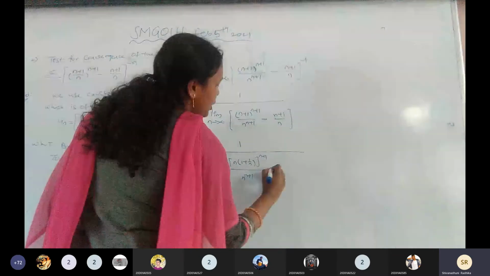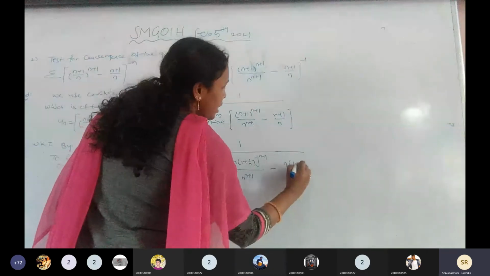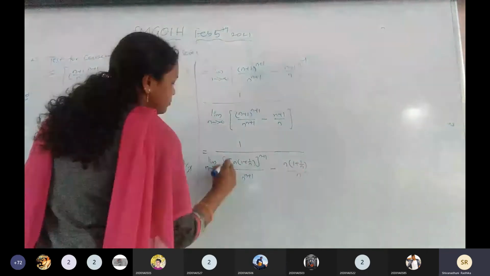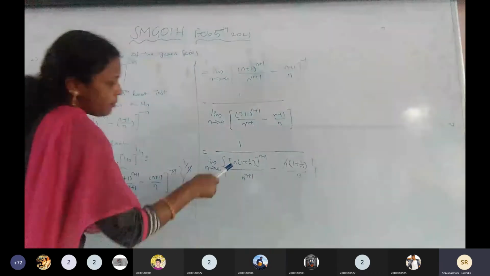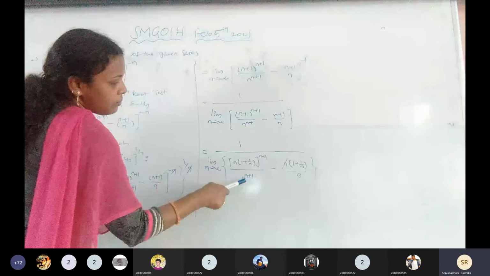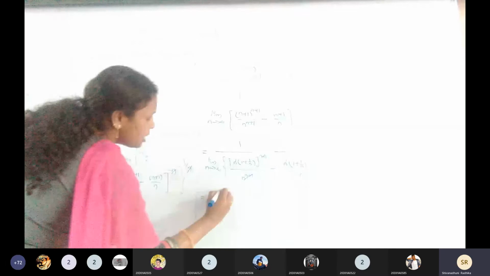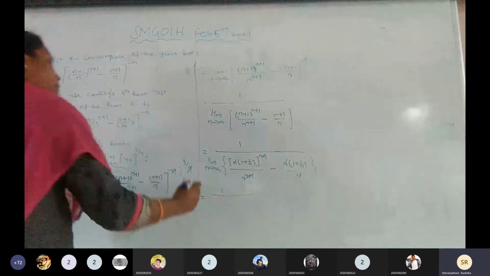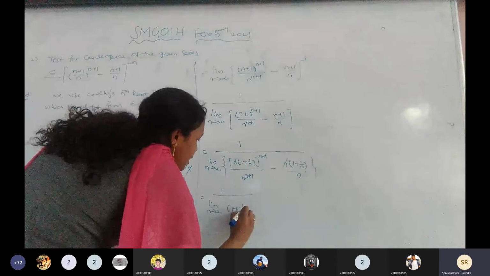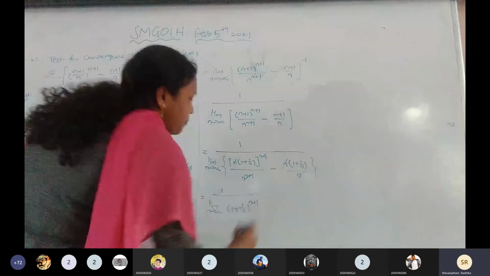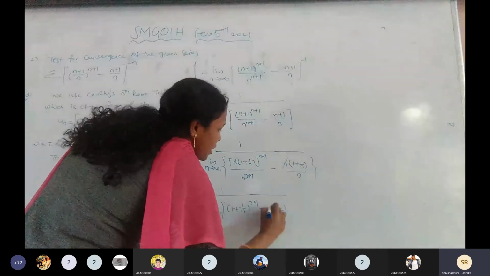Is it clear? Minus, in this also I am going to take n common. So 1 plus 1 by n, by n. Is it clear to all of you? n will get cancelled, n to the power of n plus 1 by n to the power of n plus 1 get cancelled. Then what is remaining? 1 by limit n tends to infinity (1 plus 1 by n) whole to the power of n plus 1. Is it clear? Minus (1 plus 1 by n).